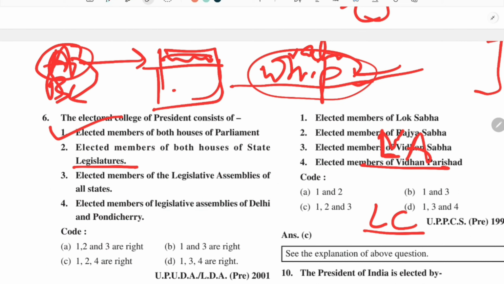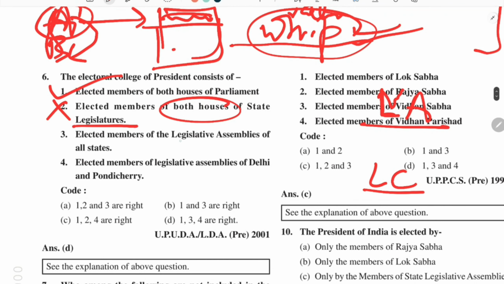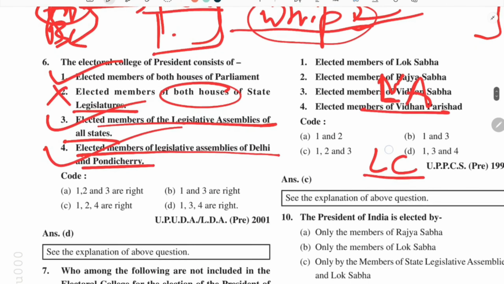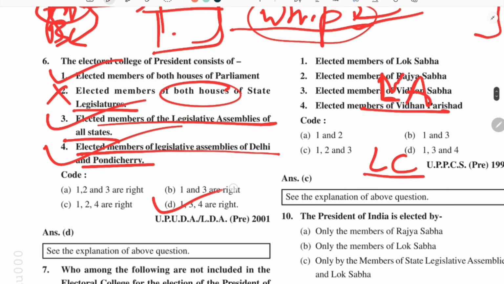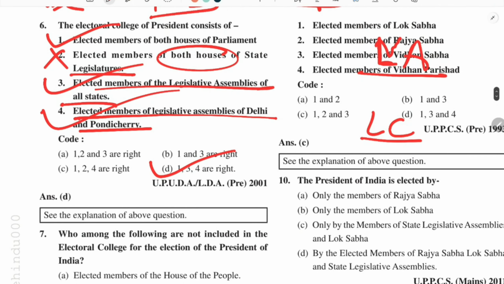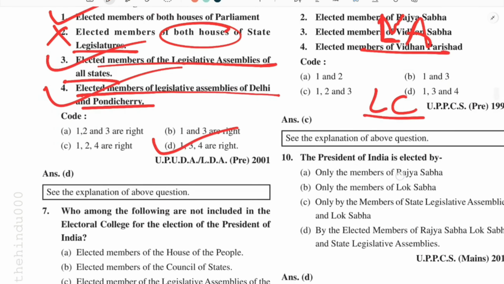So the legislative council does not take part in the election of the president, so this is an incorrect statement. Elected members of the legislative assembly of all states, that is correct. Elected members of the legislative assembly of Delhi and Pondicherry, that is also correct. So here the answer comes to 1, 3, 4. I hope it is clear to you what the concept of the electoral college is and which people are included in the electoral college.